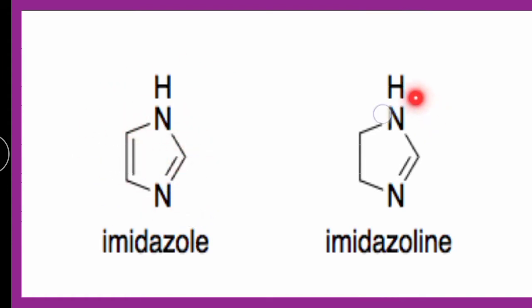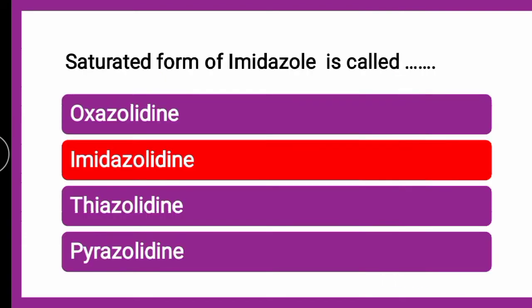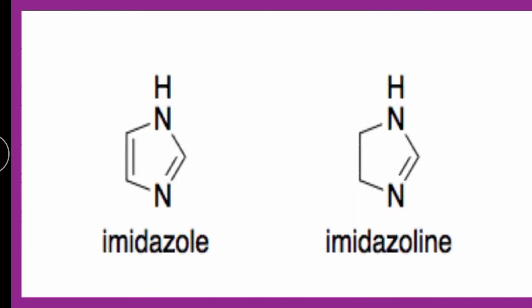When there is a single double bond, it is imidazoline, and when there is an absence of double bonds, it becomes imidazolidine. So the completely saturated form of imidazole is imidazolidine, and when only one double bond is present, it is imidazoline. So imidazole, imidazoline and imidazolidine.